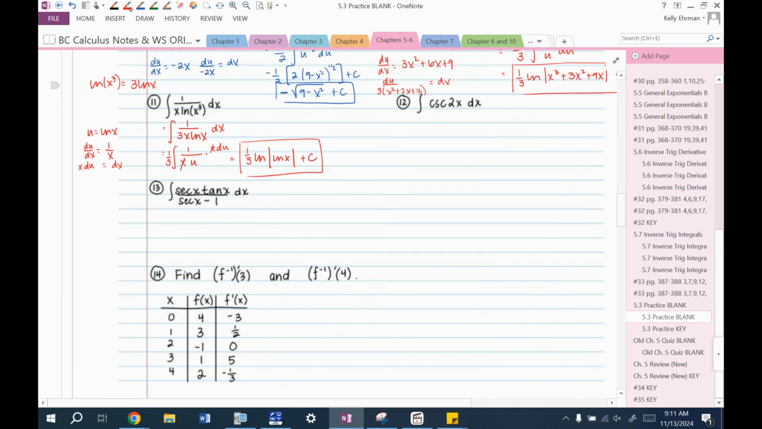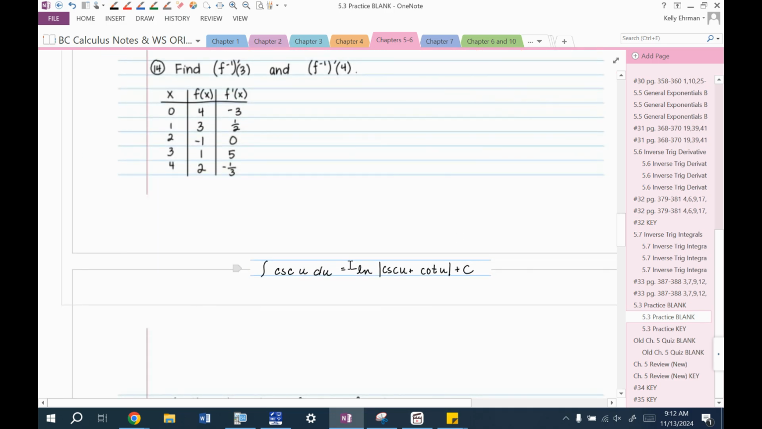So let's establish u first of all. u is 2x. du/dx is 2. du divided by 2 is dx. So that means that before you get into what this is, if I want to make it cosecant of u, I'm going to have du divided by 2. So I'm going to need a 1/2 out there. Okay, now I'm ready. It's 1/2 times what? Negative natural log of absolute value of cosecant u plus cotangent u.